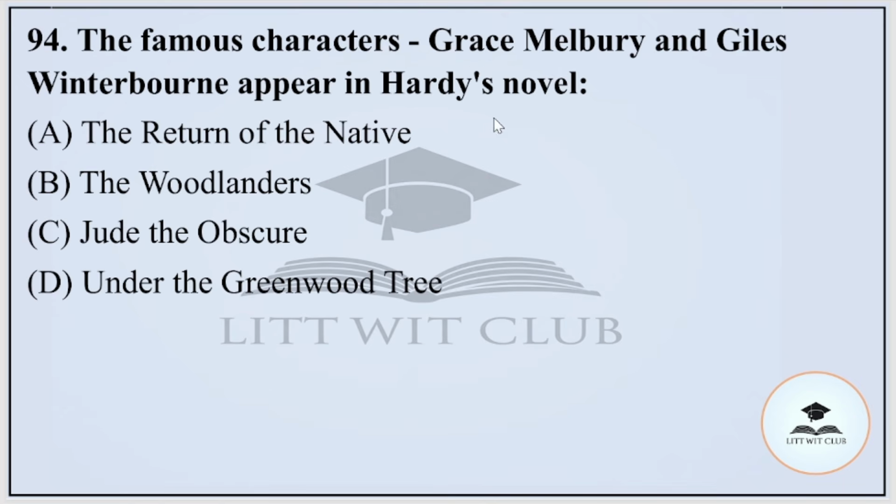Question number 94. The famous characters Grace Melbury and Giles Winterborne appear in Hardy's novel. Option A, Return of the Native, B, The Woodlanders, C, Jude the Obscure, or D, Under the Greenwood Tree. And the correct option is option number B, that is The Woodlanders.